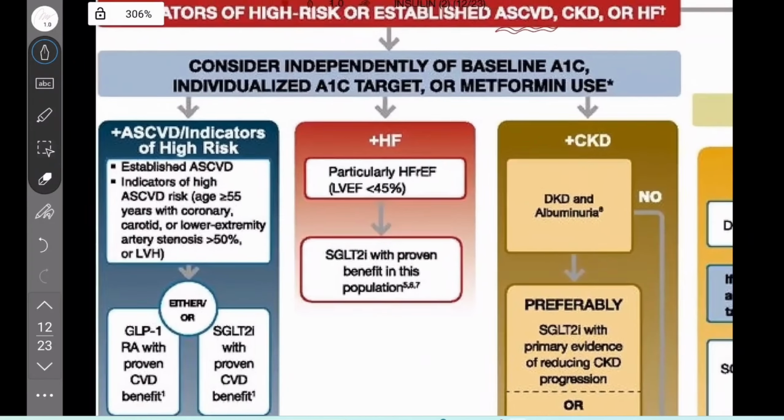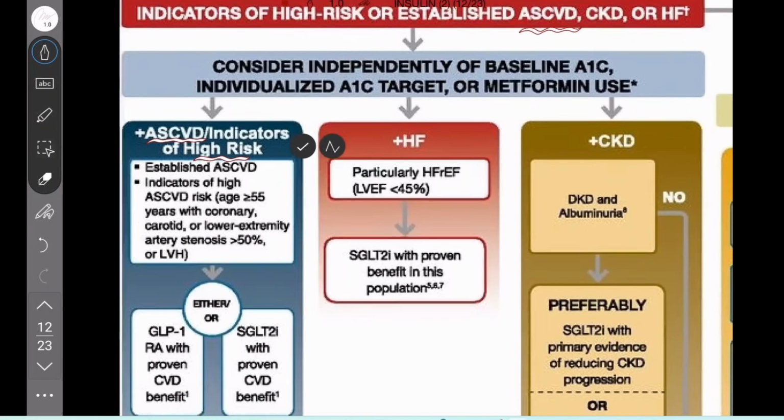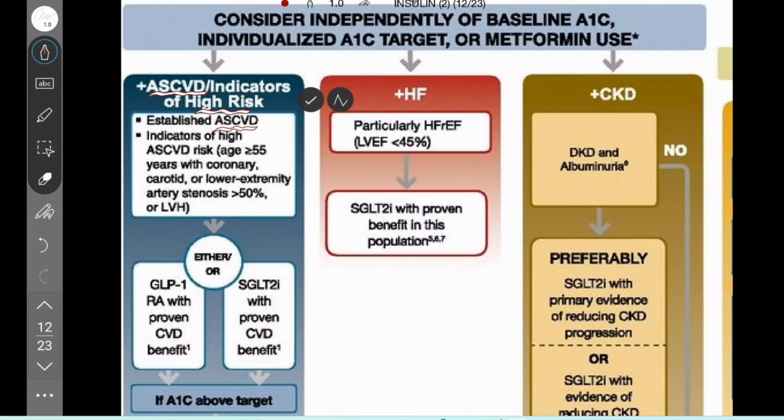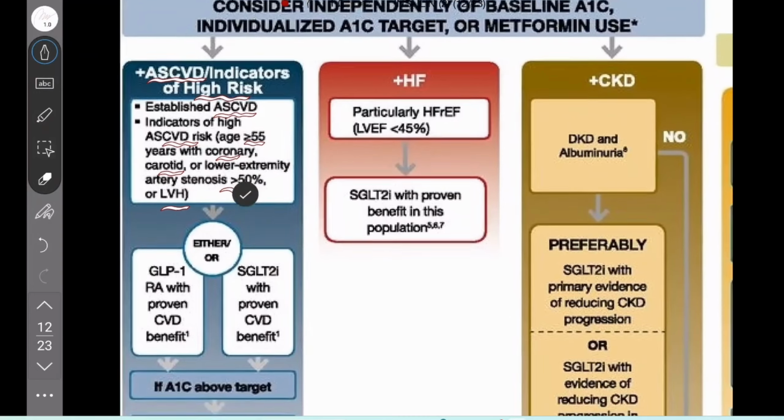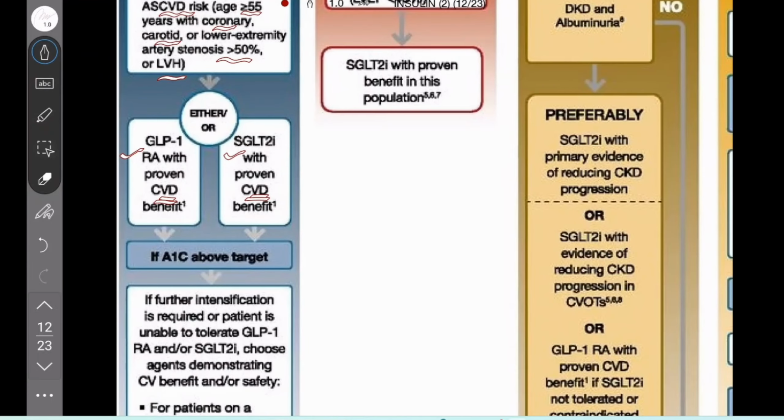If you see a patient with established ASCVD, indicators of high risk, more than 55 years of age, coronary artery stenosis, LVH, you can think of starting a GLP-1 analog or SGLT2 inhibitors, both having proven cardiovascular benefits, like dapagliflozin and exenatide.